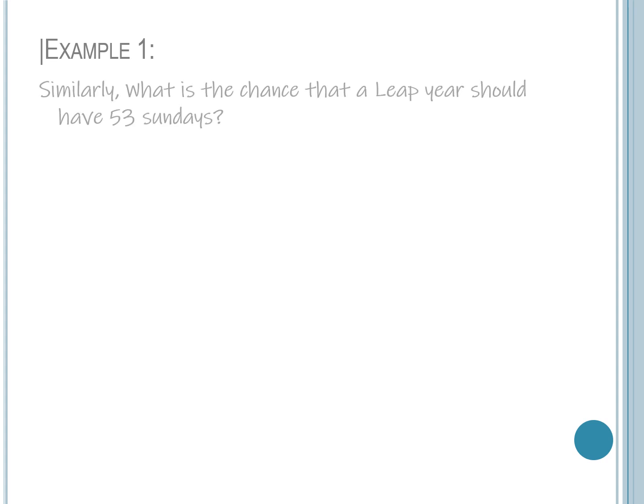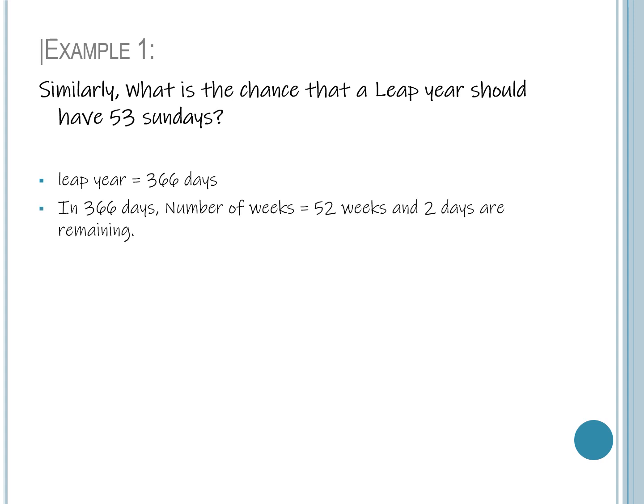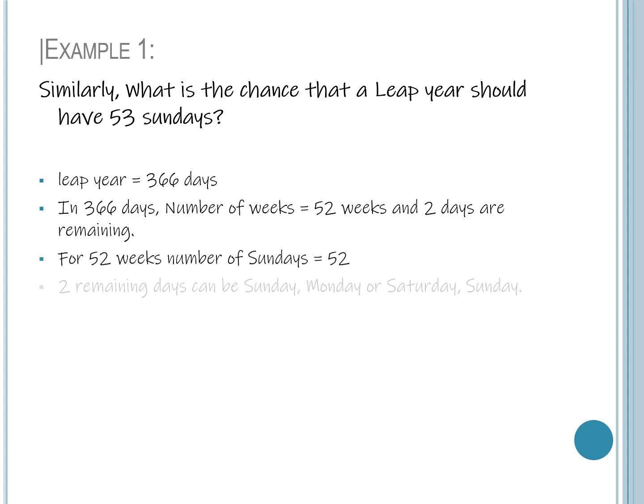Similarly, the question is asked, what is the chance that a leap year should have 53 Sundays? In a leap year we have 366 days. So when we divide 366 by 7 we get 52 weeks and 2 days left. So from 52 weeks we get 52 Sundays.